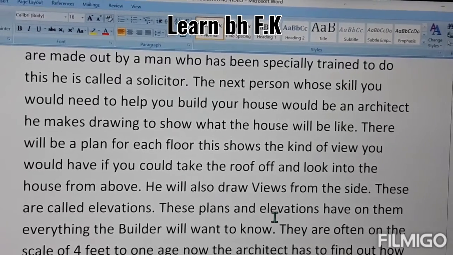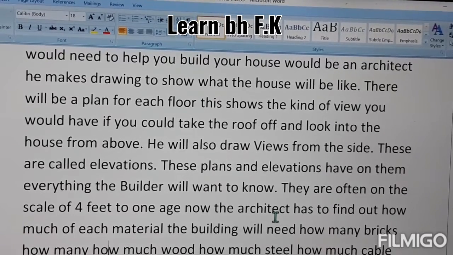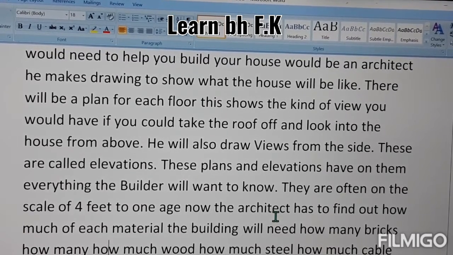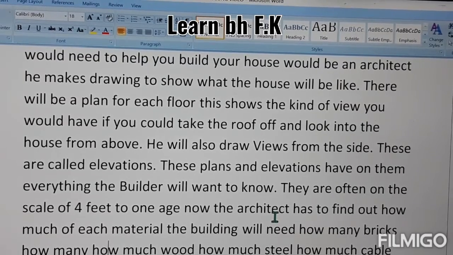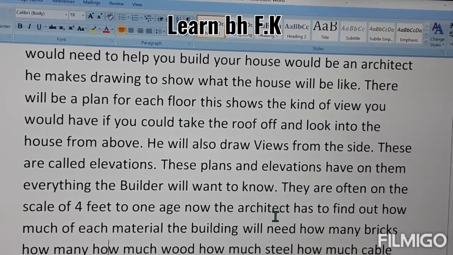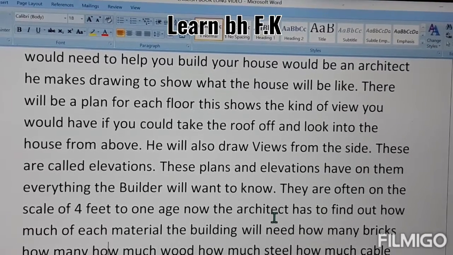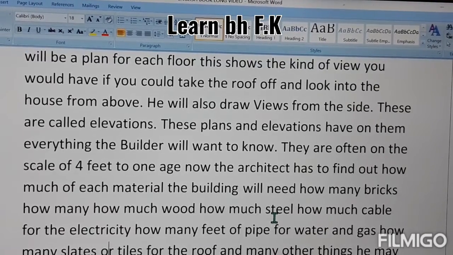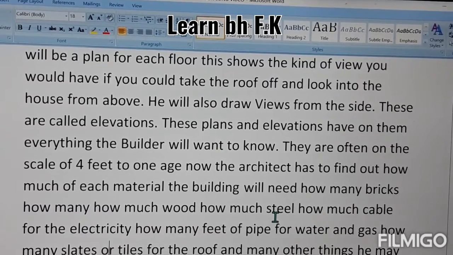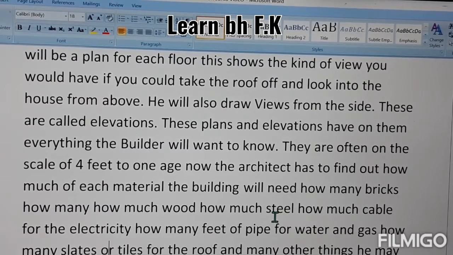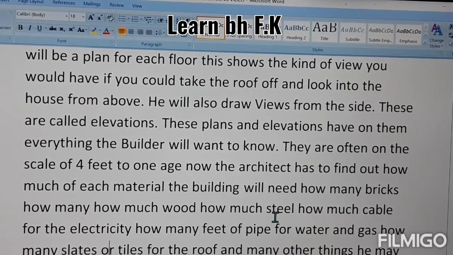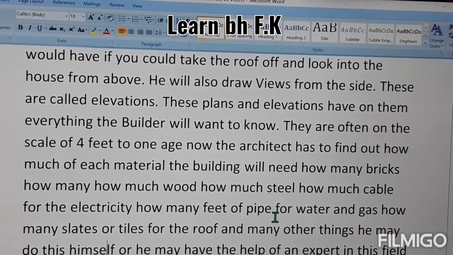Now the architect has to find out how much of each material the building will need: how many bricks, how much wood, how much steel, how much cable and other things for electricity, how many pipes for water and gas, how many slates or tiles for the roof, and how many other things.